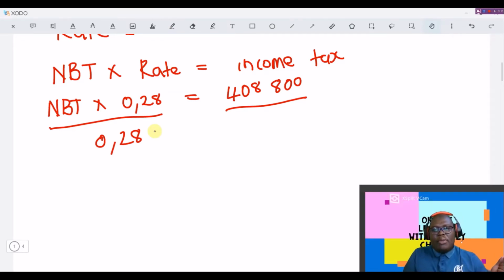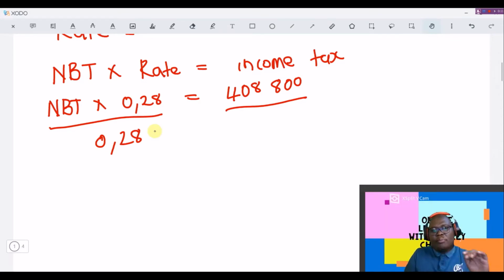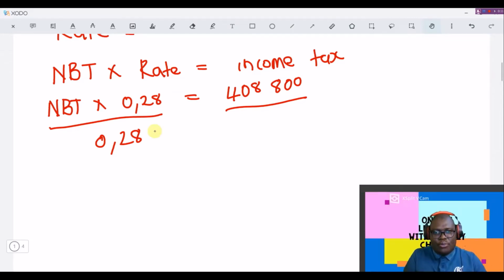So remember, before, for them to be able to get this income tax, they multiplied. So in this case, for us to be able to get net profit before tax, we must do the reversal, and the reversal will be only done when we divide. So we'll divide here also by 0.28.